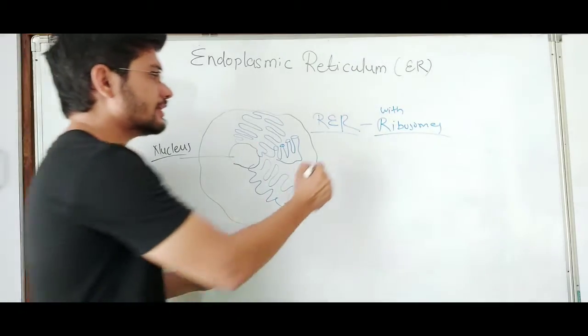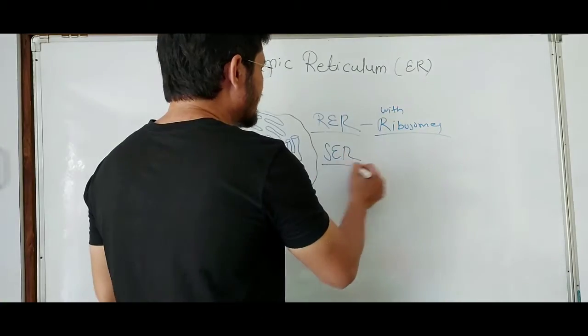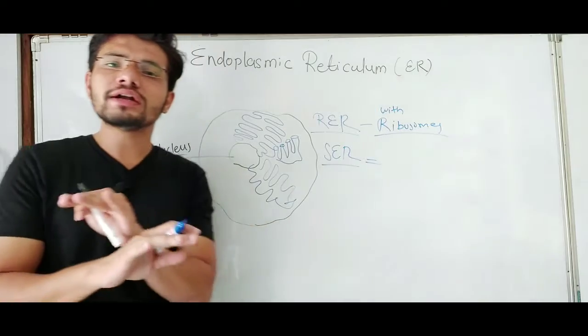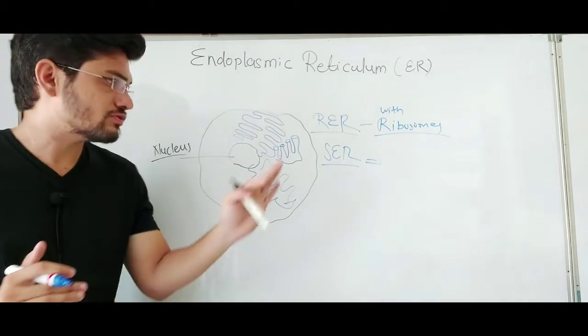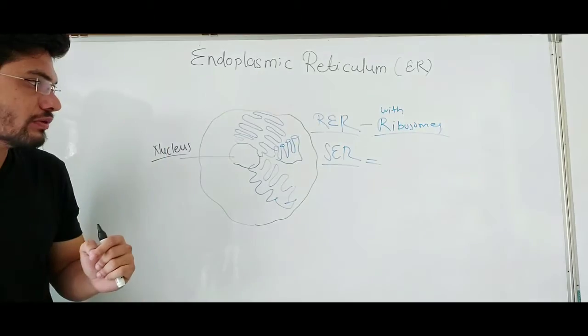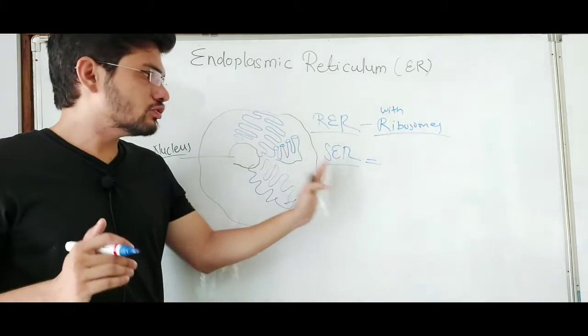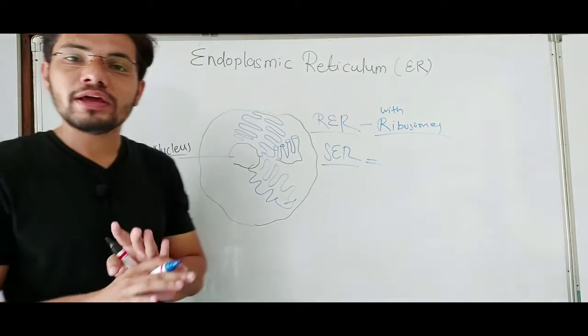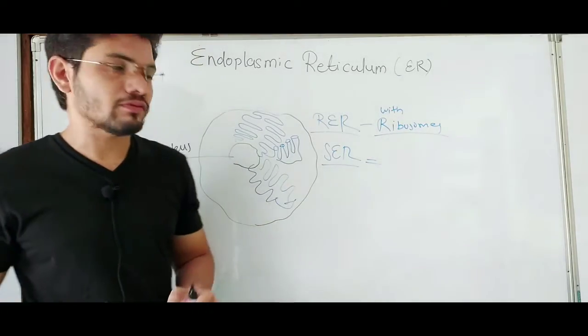What is the difference between them? Rough endoplasmic reticulum, or RER, contains ribosomes on its surface. That's why it looks rough compared to the smooth endoplasmic reticulum. The smooth endoplasmic reticulum lacks these ribosomes. They do not contain any ribosomes on their surface, and that's why they look smooth compared to the rough endoplasmic reticulum.